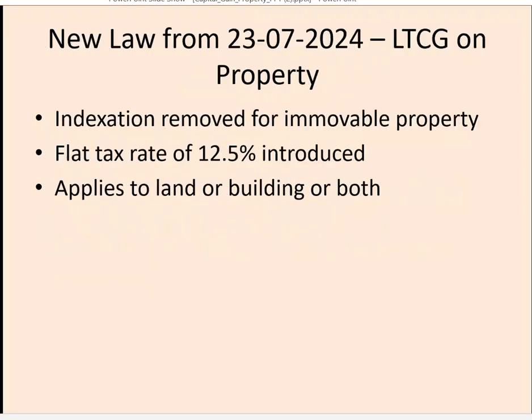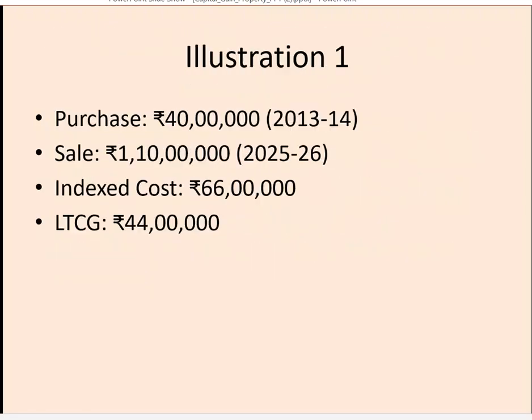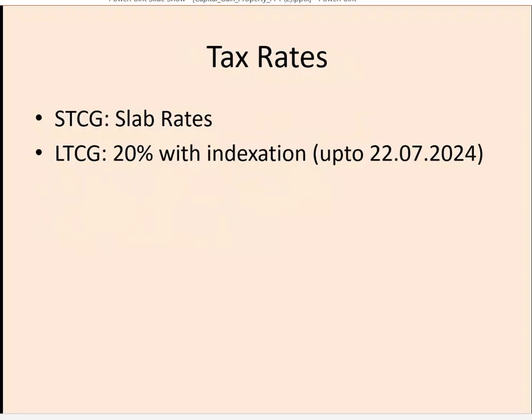Now once we have seen how to determine the cost, the second important factor in this computation of capital gains is sale price. Normally the sale price of a property which is to be considered is the sale value, the value at which the property is sold.